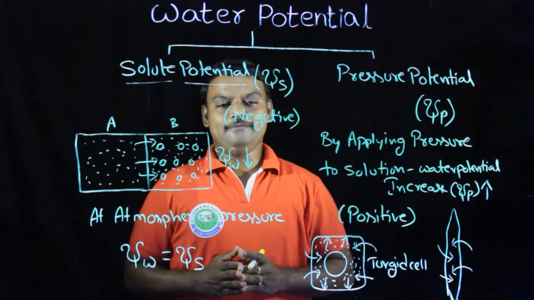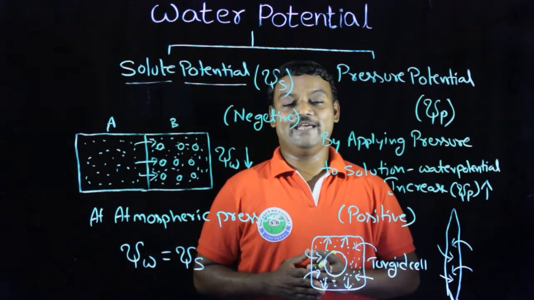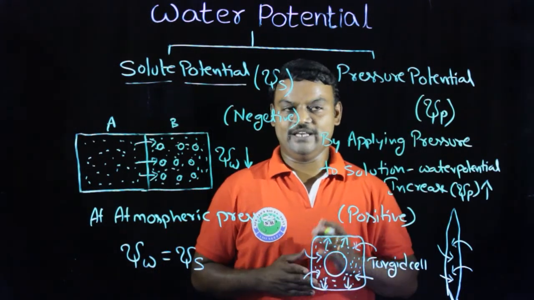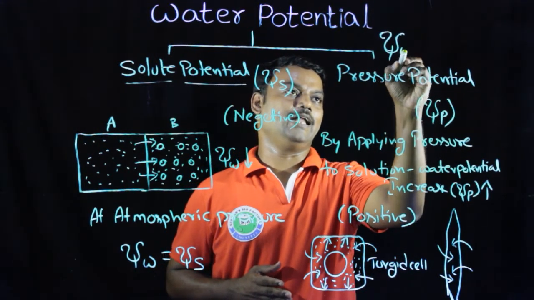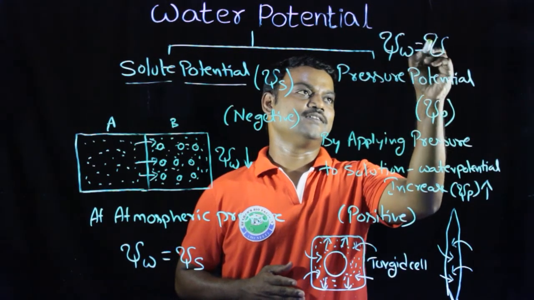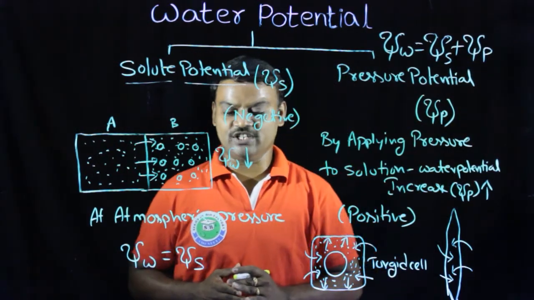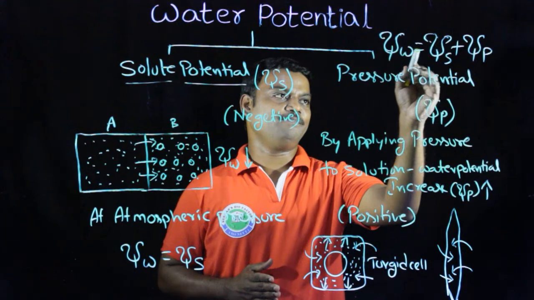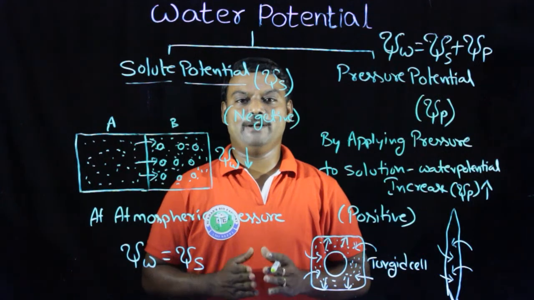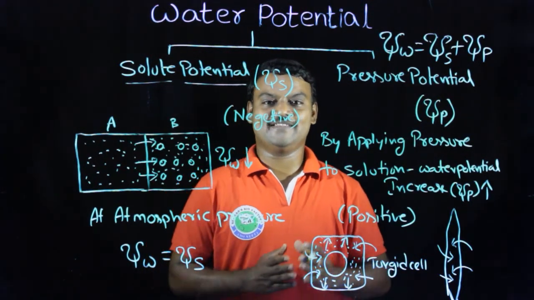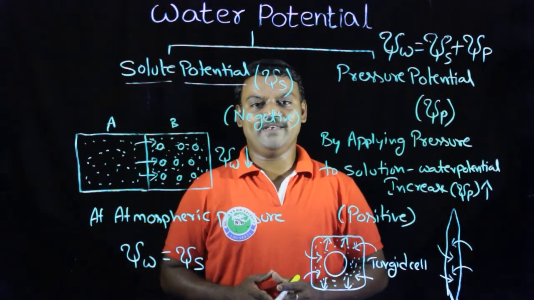The relationship between water potential, solute potential and pressure potential can be expressed with an equation. The water potential psi W is equal to psi S plus psi P. It is the relation between water potential, solute potential and pressure potential. The equation is psi W is equal to psi S plus psi P. In this, psi S is always negative, and psi P is always positive.